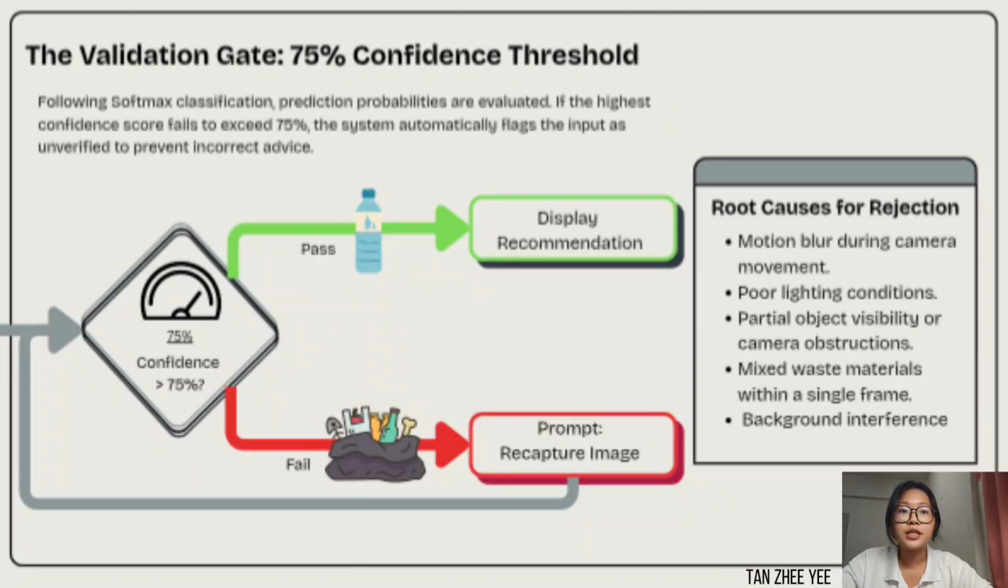We have our own validation gate. The system does not just display a guess. It evaluates the model's softmax output against a strict 75% confidence threshold. If the confidence score is above 75%, the recommendation is immediately displayed to the user. But when it falls below 75%, the system automatically flags it as unverified and prompts the user to recapture the image. This filter is essential for handling real-world variables like motion blur, poor lighting, or background interference, preventing the system from giving incorrect disposal advice.